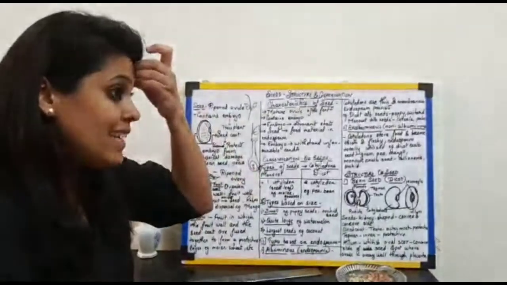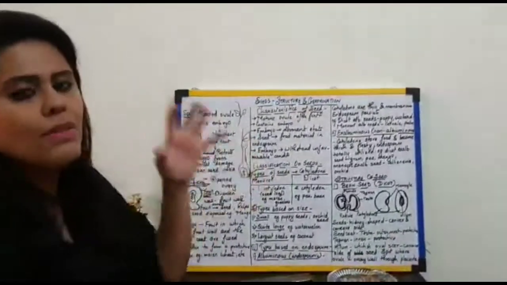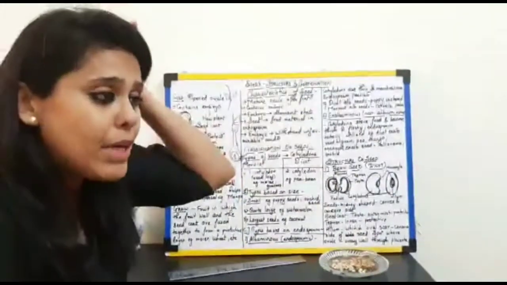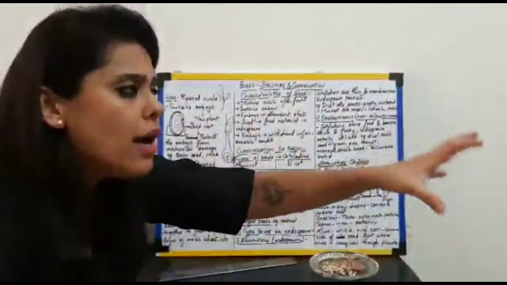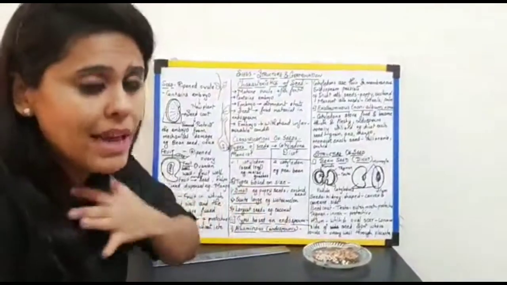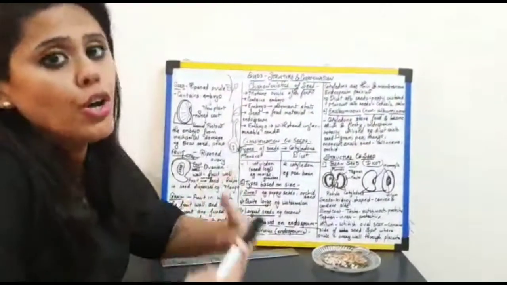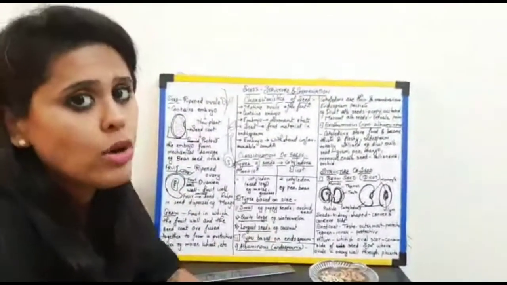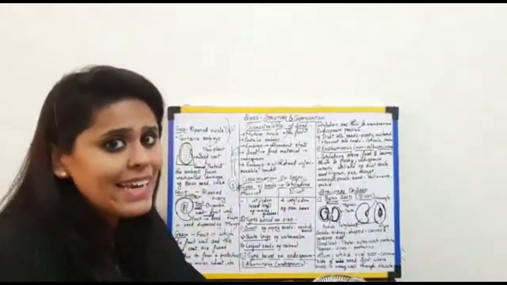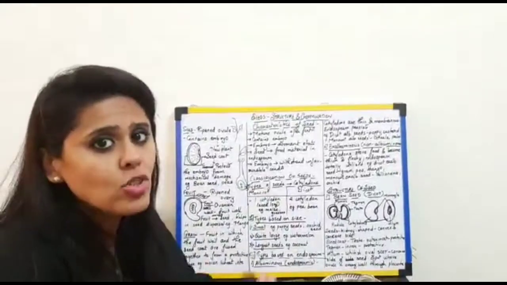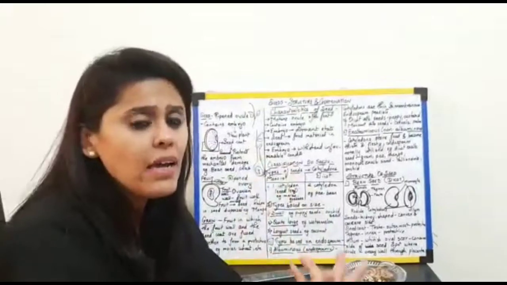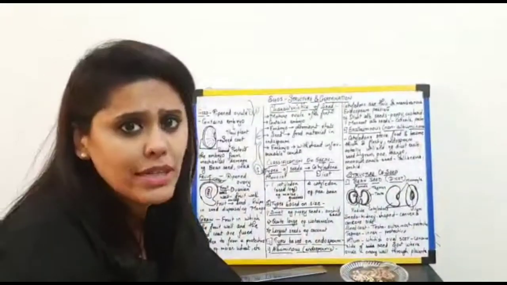Now, depending upon whether the endosperm is completely utilized or not, okay, sometimes in growing the embryo, the entire endosperm gets utilized. What am I saying? Sometimes, in growing the embryo, meaning the baby plant, the entire endosperm gets utilized. When that is the case, the seed is called non-endospermic. Non-endospermic, there is no endosperm. Why? Because the entire endosperm is being utilized.